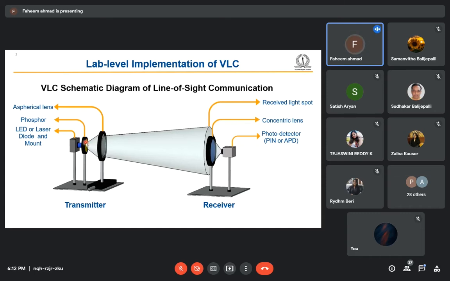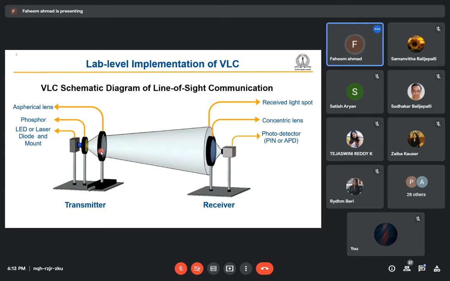So it is doing two works here, two parameters we are concerned about. The first parameter is the beam coherence, because the laser output beam is highly coherent. It is very narrow. If it falls on the retina, it can damage the eye. So we need to kill that coherence of the beam. If we use the diffuser, it will diffuse out, which means it is increasing the beam divergence. If we increase the beam divergence, the intensity of the power on the retina will be very low if it falls on the eye, right?